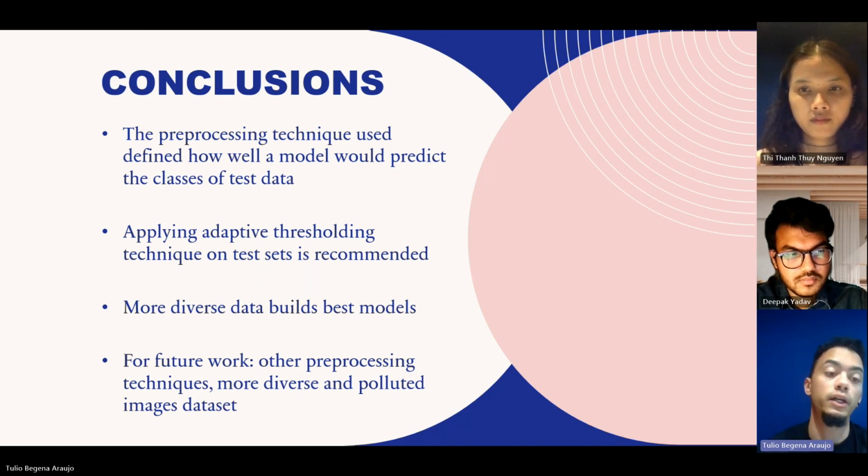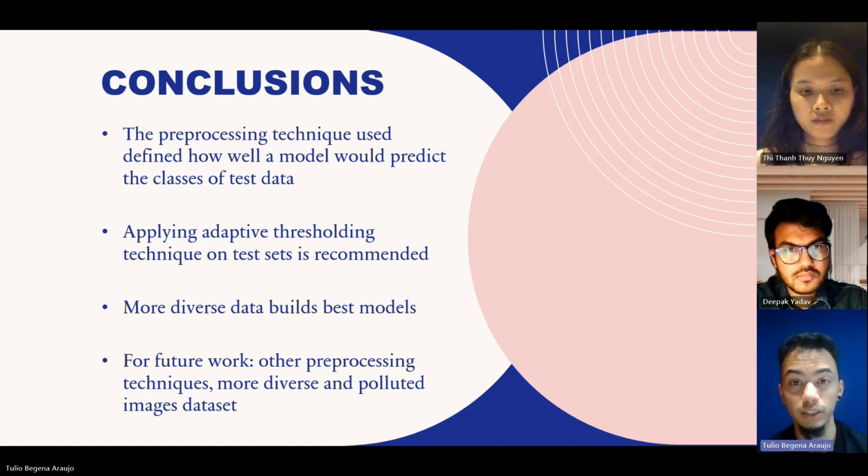We have these conclusions: the processing technique used defines how well the model will predict the classes of test data, and applying the adaptive thresholding technique on test sets is recommended since we got the best accuracy with that. More diverse data builds the best model, so a more generalist model is better here. For future work, we suggest testing other pre-processing techniques, using even more diverse data as input, and maybe also polluted image data sets.